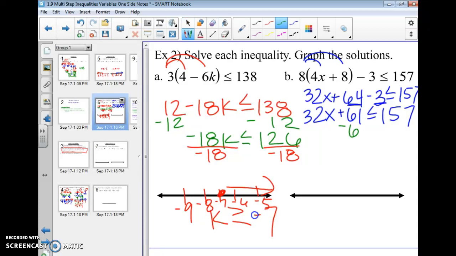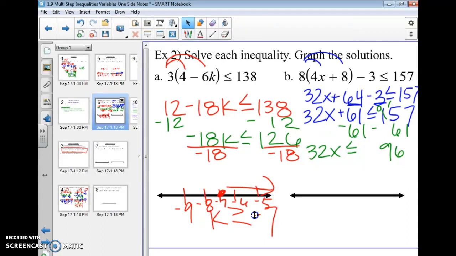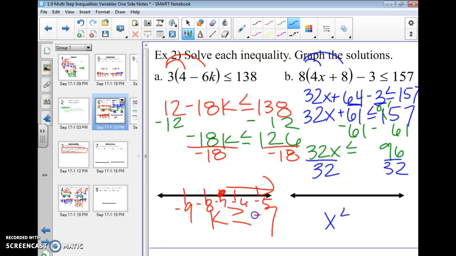To get x by itself, I'm going to subtract the 61. And I get 32x less than or equal to 96. Then when I divide, I get x is less than or equal to 3. I did not have to change my sign since the number I divided by was positive. Closed circle. Less than, so I'm going to go to the numbers that are less than 3.